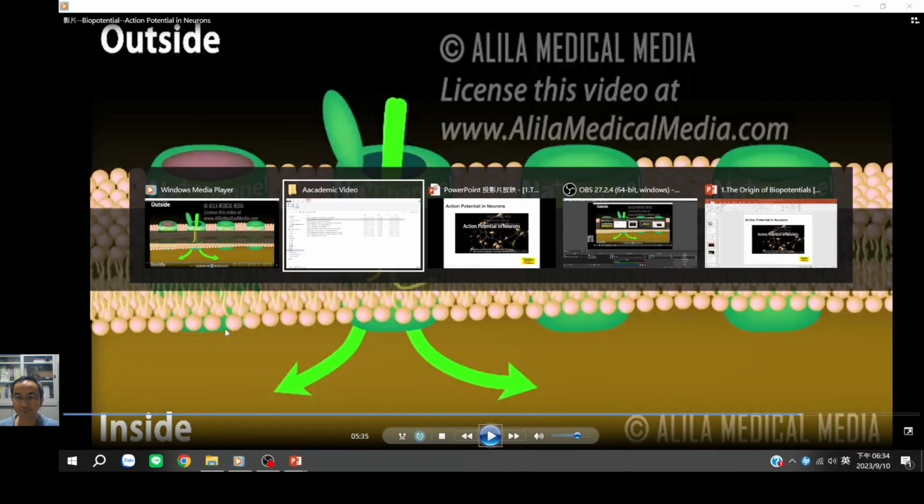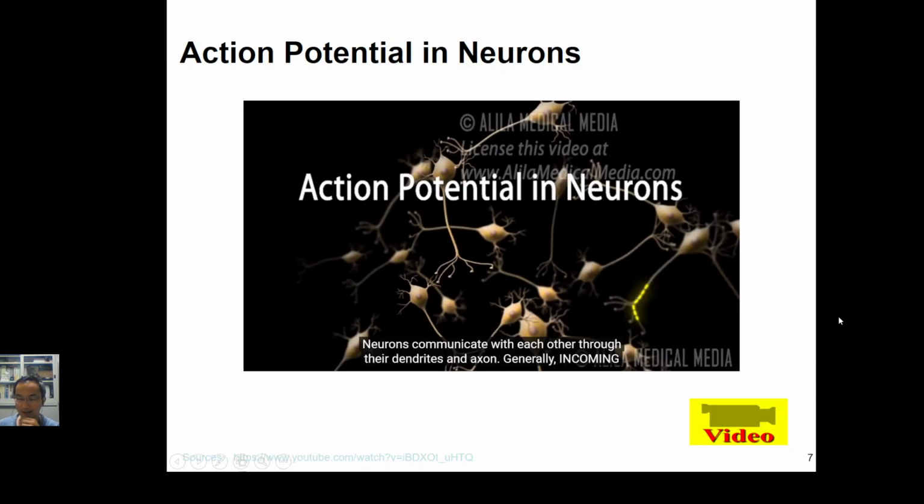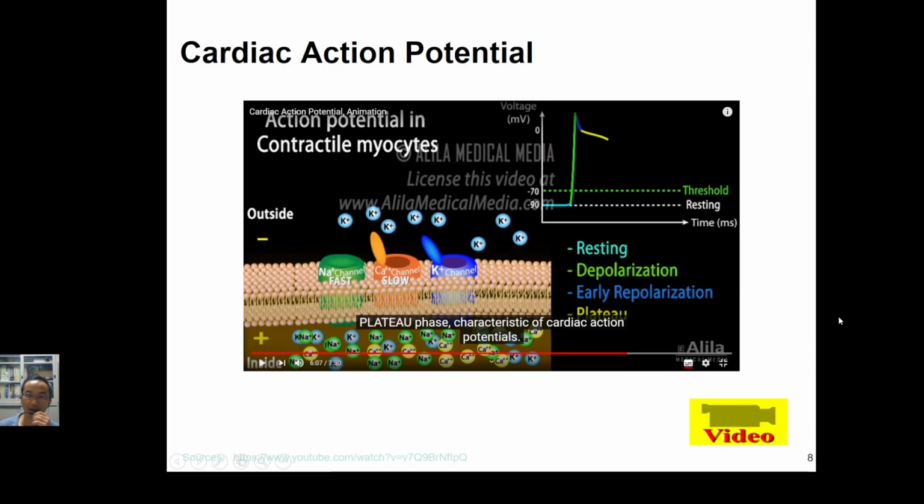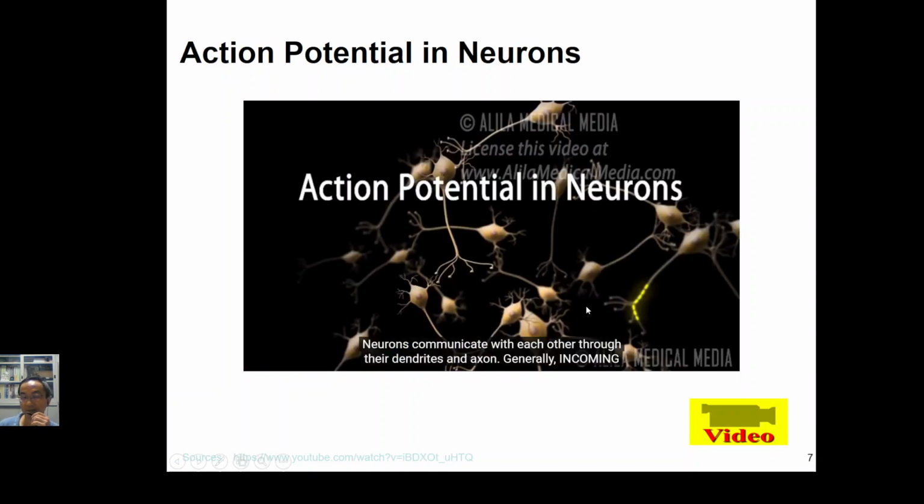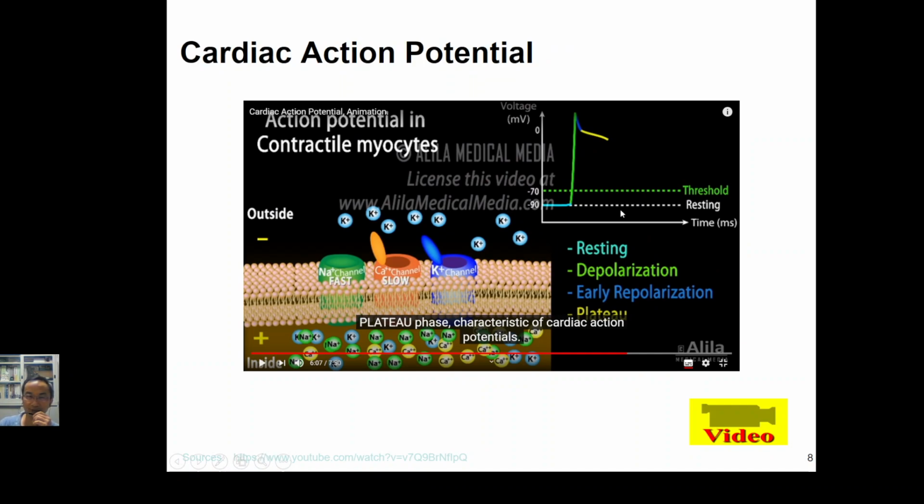So let me carry on with my slide. And right now I need to talk about how the action potential is generated in the cardiac muscle. If you still remember, I mentioned before that the action potential generated in a neuron is similar to the action potential generated in skeletal muscle. They have a very sharp peak, but it's totally different from the action potential generated by the cardiac muscle. So right now, let us have a look at the action potential generated by the cardiac muscle.